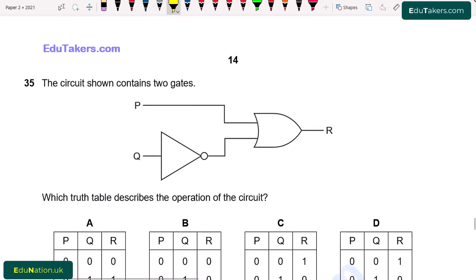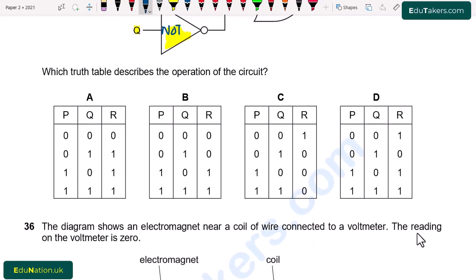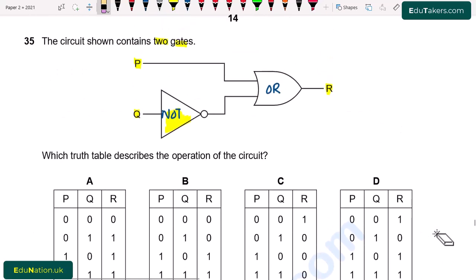Question number 35. The circuit shown contains two gates. Here are two inputs P and Q and a single output R. This gate is basically NOT gate, while this is OR gate. Which truth table describes the operation of the circuit? Here are four truth tables given here, which are shown A, B, C and D. There are two inputs P and Q.